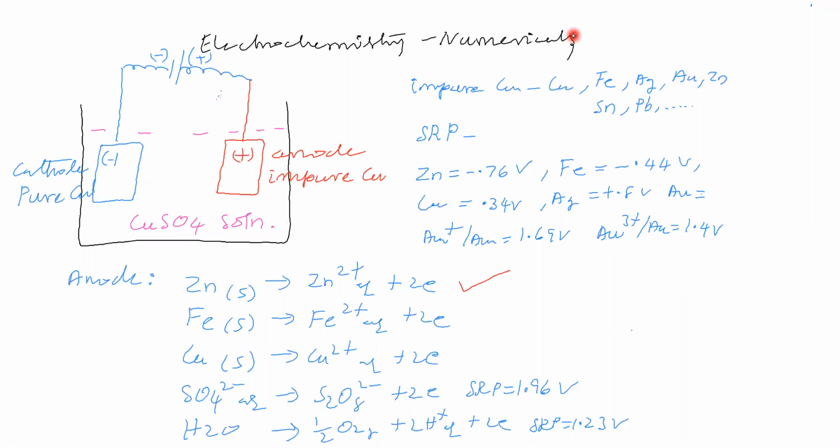In this electrolysis, we have to remove the impurities. Here, which impurity is being removed? This says that zinc is removed. That means in this impure copper rod, zinc is there as impurity. That zinc is undergoing oxidation and becoming Zn2 plus. That Zn2 plus goes to solution, which means in this impure copper, zinc is removed.